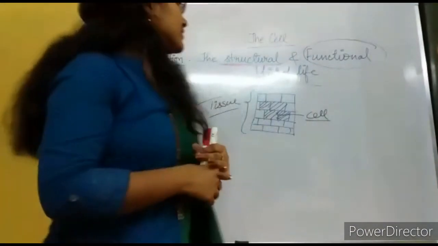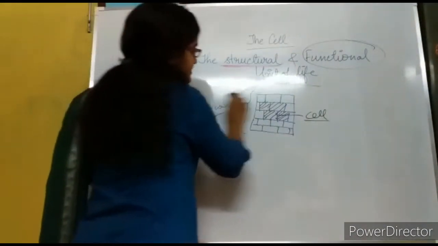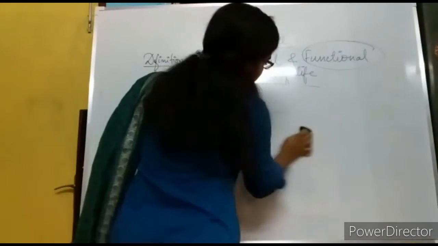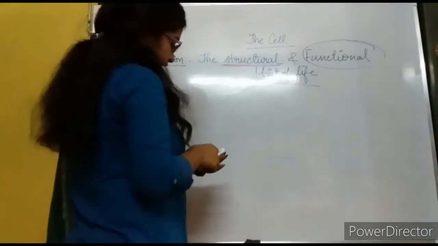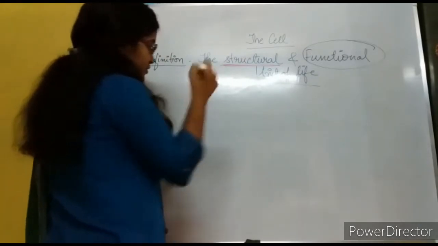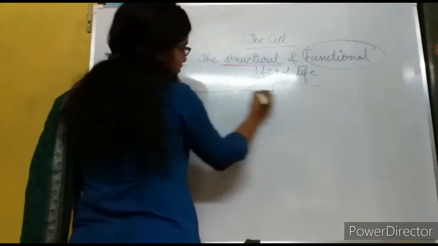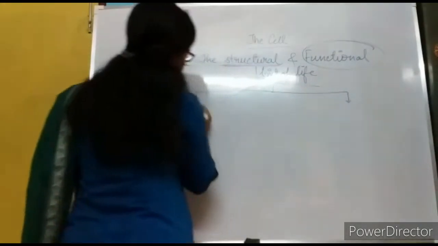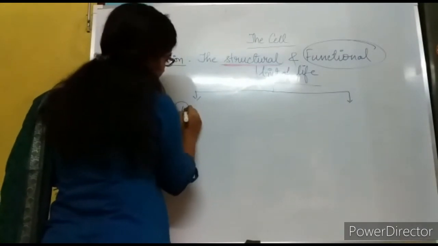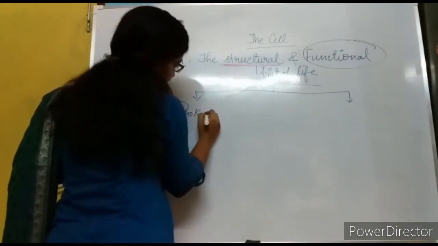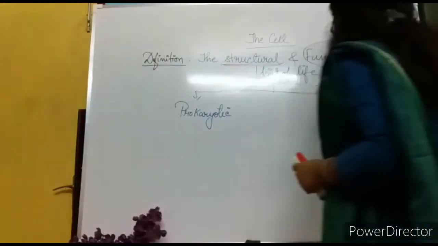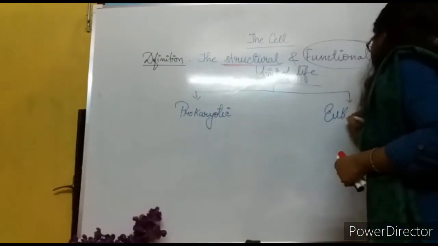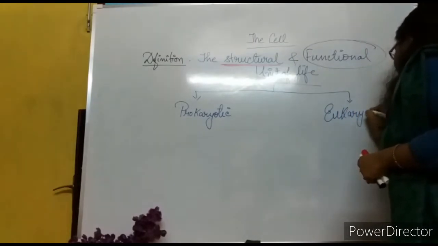Okay, so now let's move on to the next segment. I hope it is clear to you all what is actually a cell. Now in cell we have two main types of cell. One is prokaryotic, another is eukaryotic.